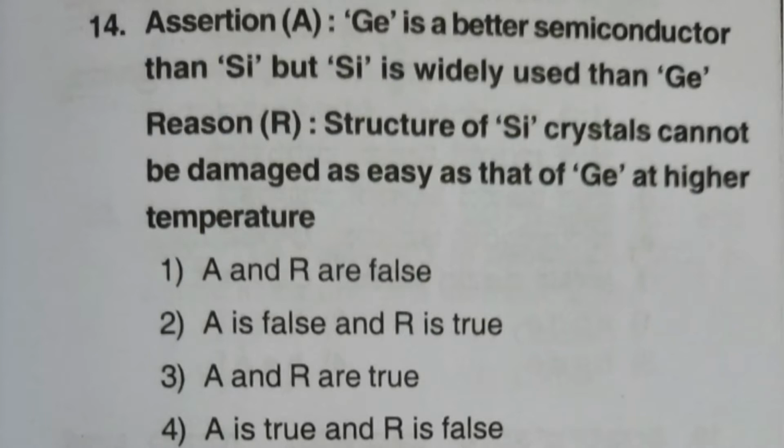Even though germanium is a better semiconductor, we use silicon widely because silicon crystals cannot be damaged easily at higher temperature, whereas germanium gets damaged at higher temperature. So both the statements are correct. So the right option is 3. Third option is the right answer.